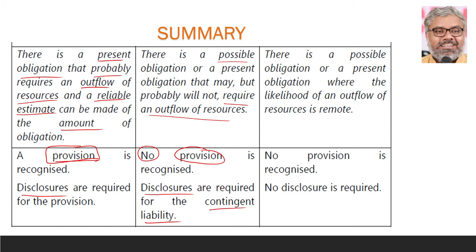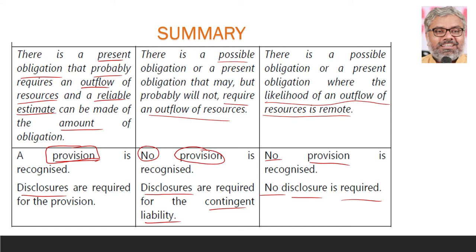Another scenario, there is a possible obligation or a present obligation where the likelihood of an outflow of resources is remote. As we have discussed already, you have to identify a contingent liability and disclose it only when the outflow of resources is not remote. If the likelihood of outflow of resources is remote, no provision is required, no disclosure is required either. Don't even look at it as a contingent liability.